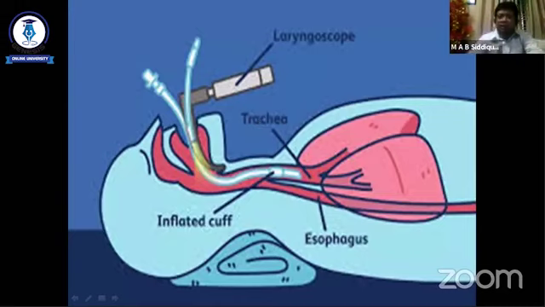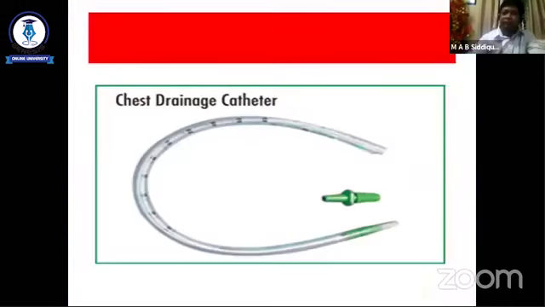We use this endotracheal tube for general anesthesia, and also if the patient needs ventilatory support, in this case we use this endotracheal tube. So another commonly used drainage tube in our surgical practice is the chest drainage catheter.